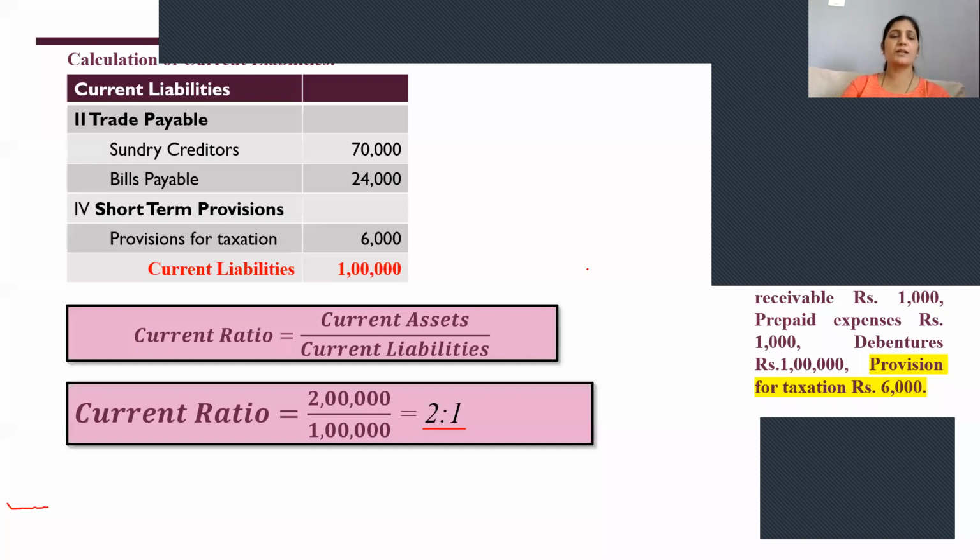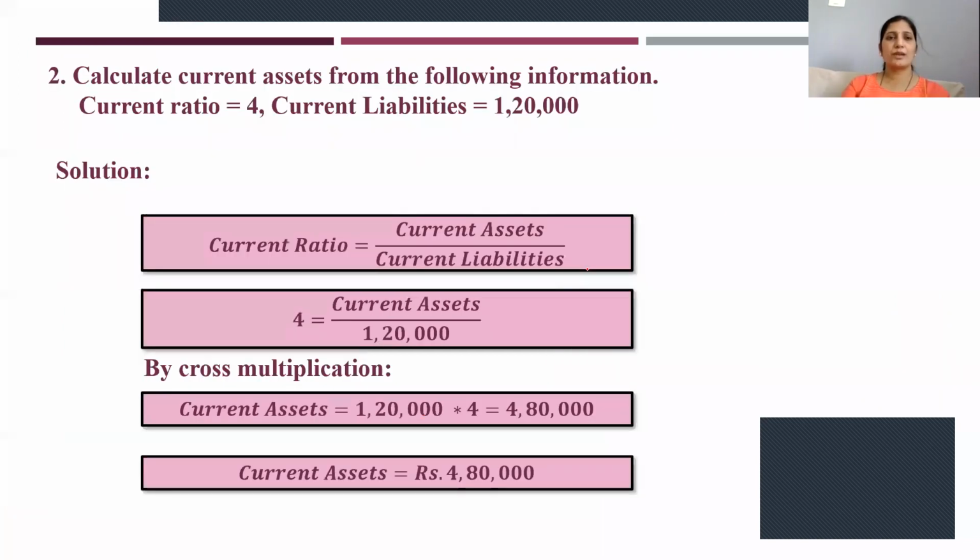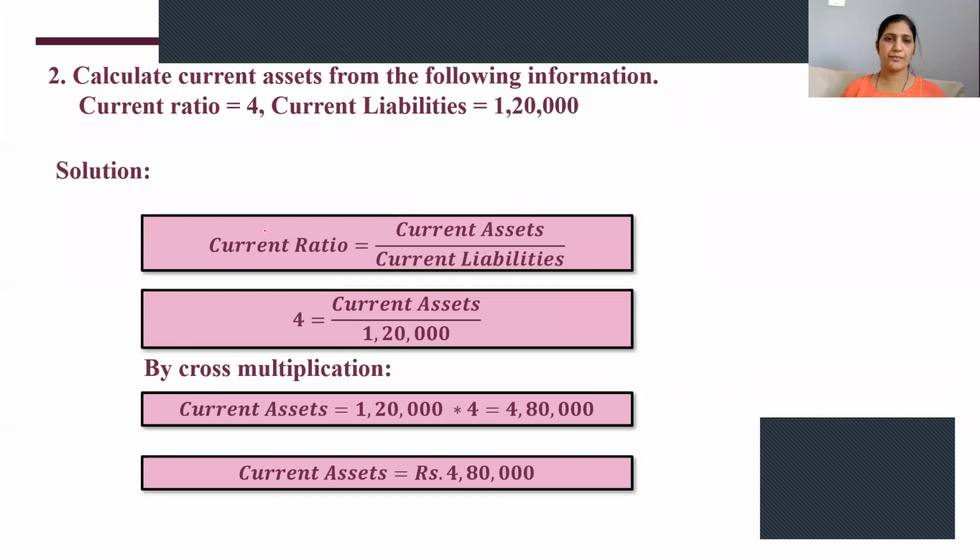Take down this part. Second one, calculate current assets from the following information. Current ratio is 4. Current liabilities is 1,20,000. Okay, it is given like this. Current ratio is 4. Current liabilities is 1,20,000. Only this is the problem.